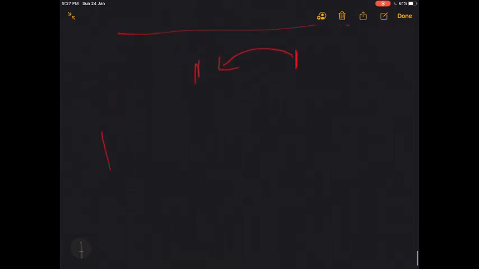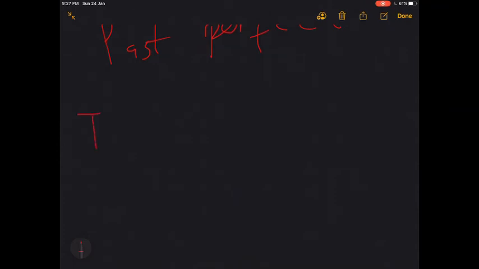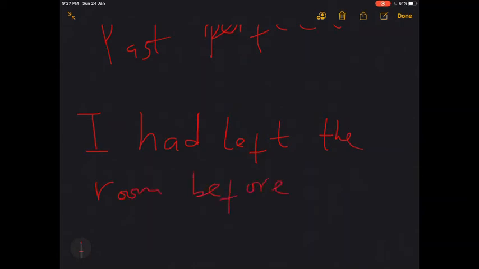Look at the past perfect tense. The past perfect tense is an event that has happened not so long ago before another event. Example, I would say, I had left the room before he walked in.